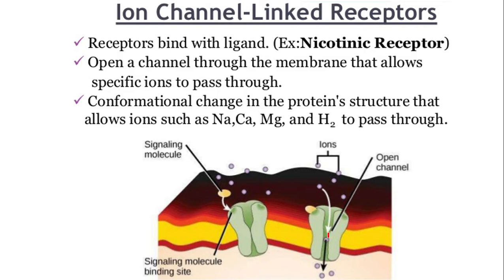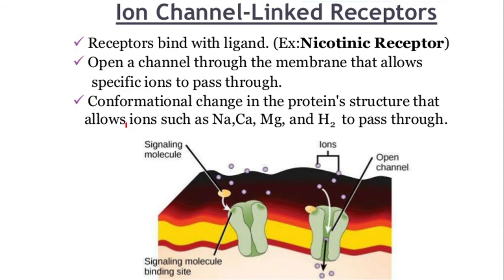Because of the opened channel, these ions can now move across the channel to the other side of the membrane, maybe from a synaptic cleft into the cell. This is just an example. Anyway, such a binding of a signaling molecule to a receptor can lead to the entry or exit of some specific ions from a cell or into a cell.